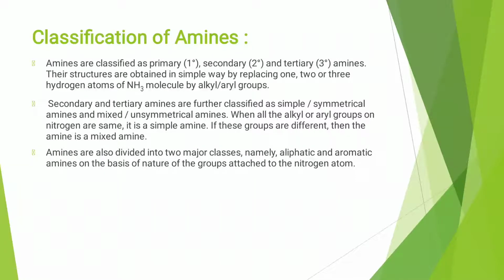Amines are of two main classes, that is aliphatic and aromatic. It depends upon the nature of groups attached to the nitrogen atom. If an aliphatic group is attached, it is known as aliphatic amine, and if an aromatic group is attached, it is known as aromatic amine.